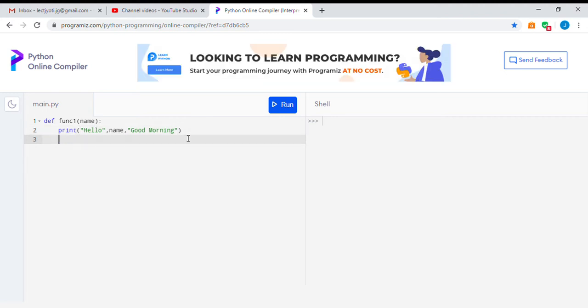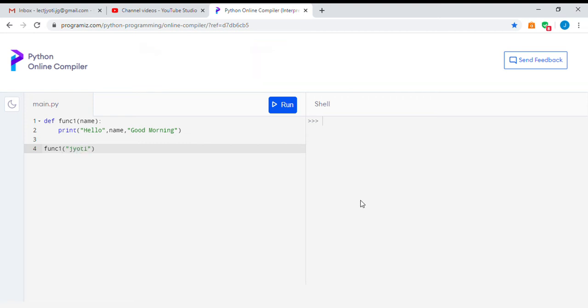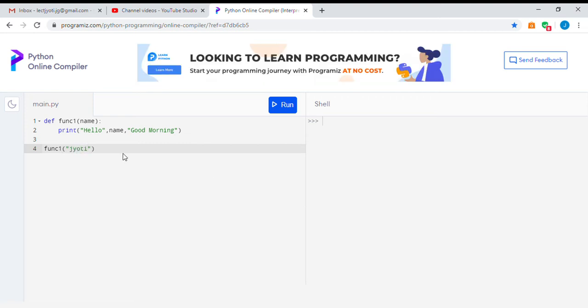We can add so many statements within this indentation. There can be loops here, there can be if here, each with their own indentation, and if we come out of this indentation we are coming out of the function. So now we are in our main program. Now I will call this function func1, calling by the name of the function and then passing a parameter. It might be a name. So I pass Jyoti as parameter and now I will run it.